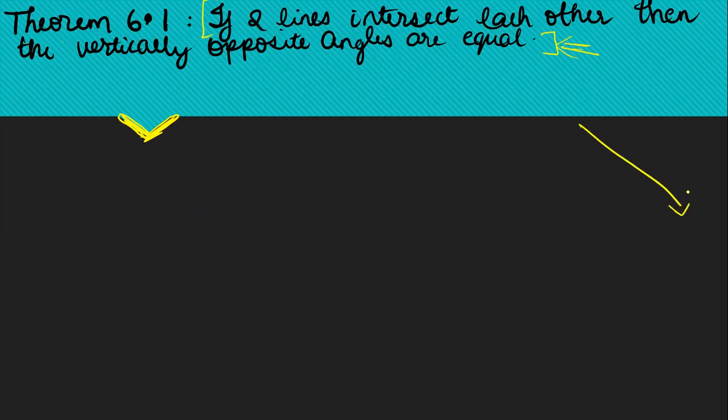Suppose I have two lines, AB and CD, intersecting at point O. If lines AB and CD intersect each other, that means these two angles are vertically opposite angles, which means they are equal to each other, as well as these two angles are vertically opposite angles, which means they are equal. So let's see how to prove it as well.